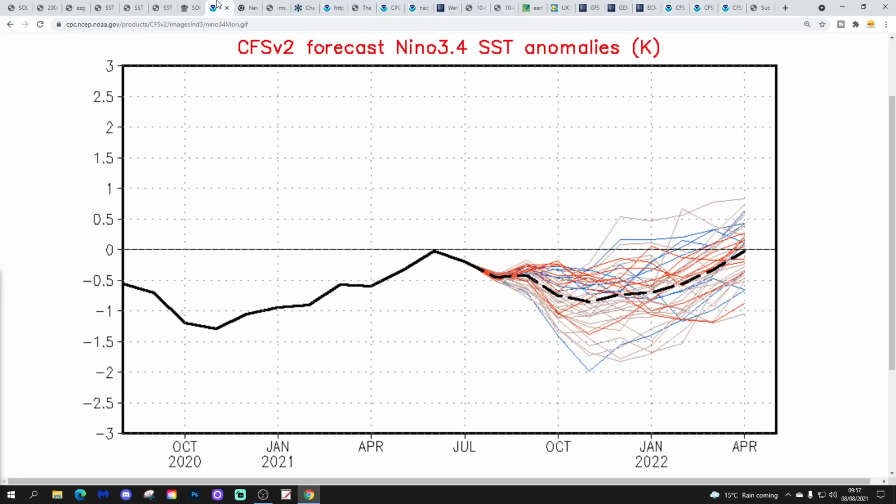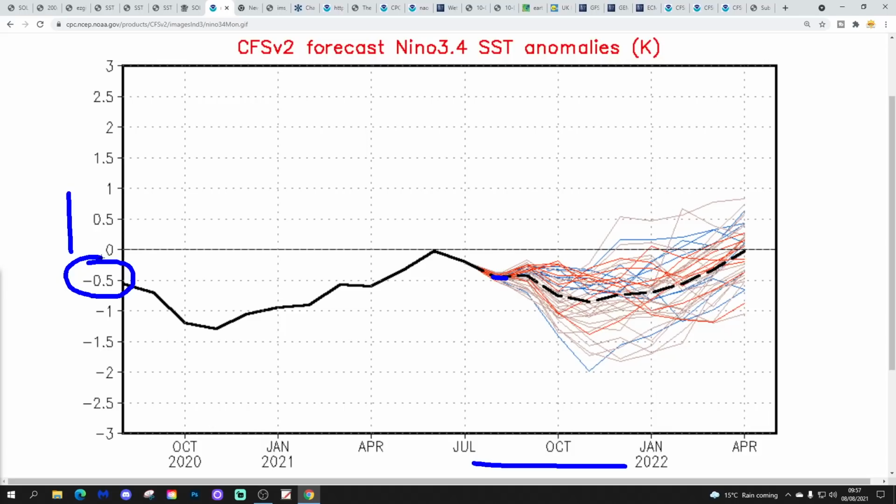CLSV2 continues to forecast a weak La Nina for the rest of the year into winter. Our temperature is on the side, and the dates in month periods along the bottom of the chart. Where we are right now is somewhere around there, just on the cusp of La Nina. Remember, this is the important number: half a degree below average, 0.5. That is the minimum requirement to get to La Nina, half a degree below average, and you've got to do that over 5 tri-monthly periods as well.